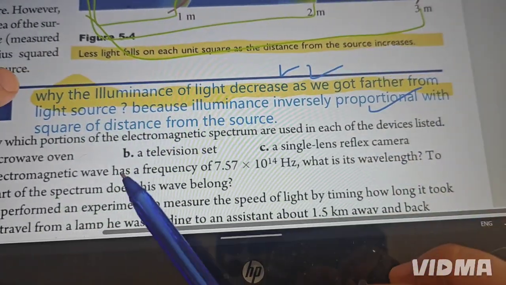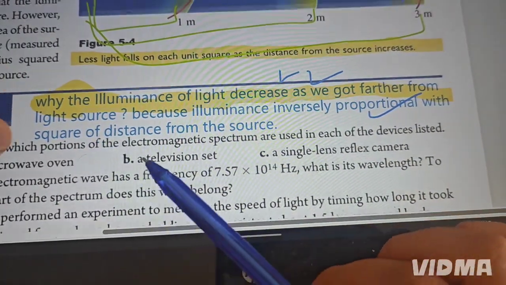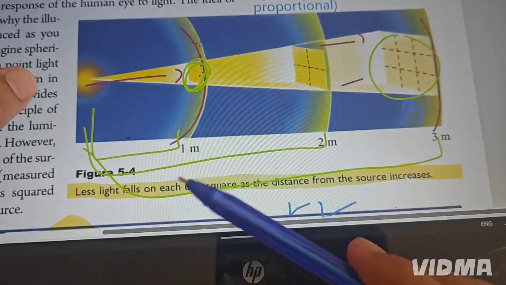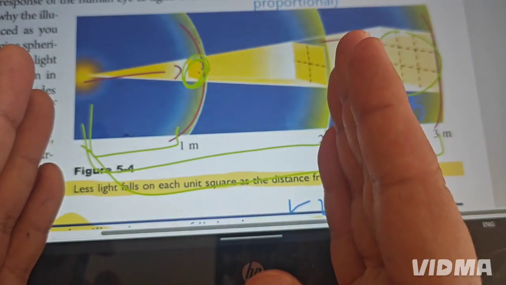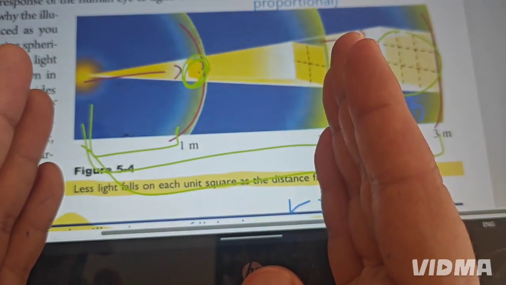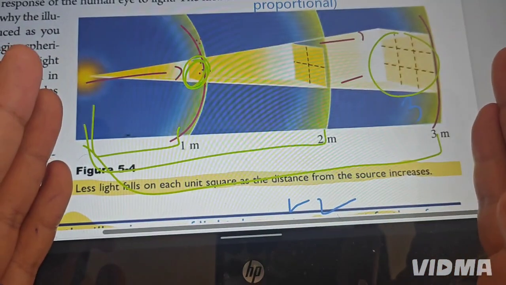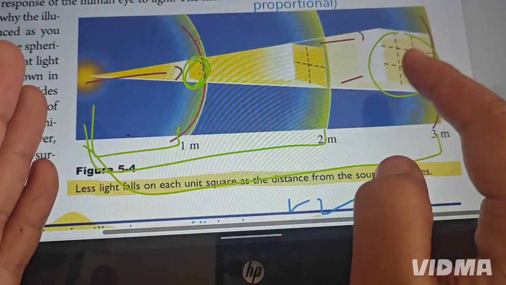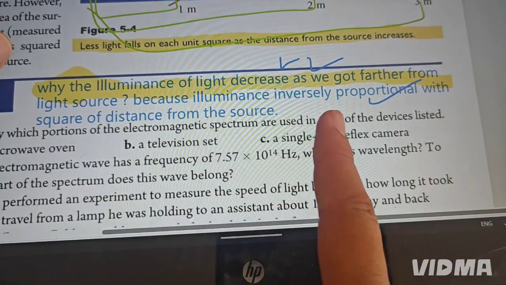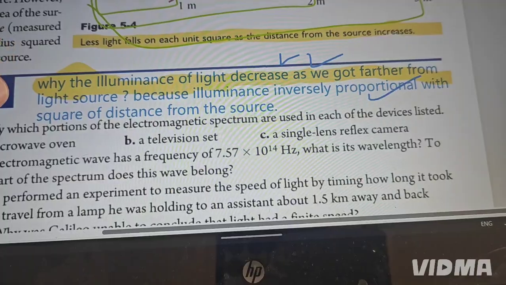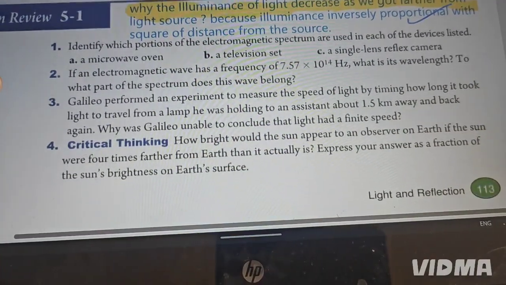We have this important question again. Why does the illuminance of light decrease as we get farther from the light source? If we are going far away, we increase the distance, and the illuminance is going to decrease. Again, if we increase the distance more, we see that the illuminance is going to decrease. Why? Because illuminance is inversely proportional to the square distance from the source. And that's it. Section 1 is done, finished.